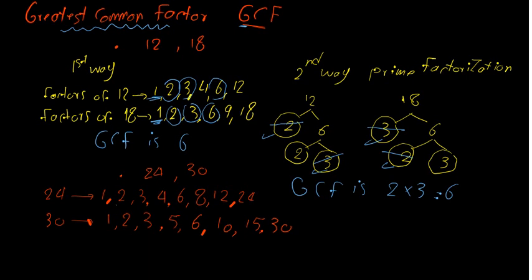2 is common, 3 is common, 6 is common. Just 2, 3, 6. What's the greatest one? Yeah, 6 is the greatest one. So the GCF is 6. The second way is by finding the prime factorization for 24 and 30.